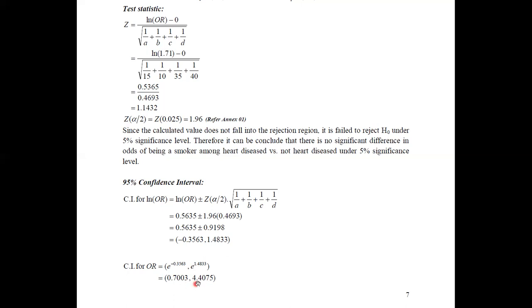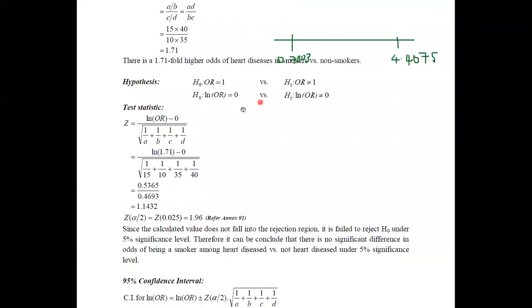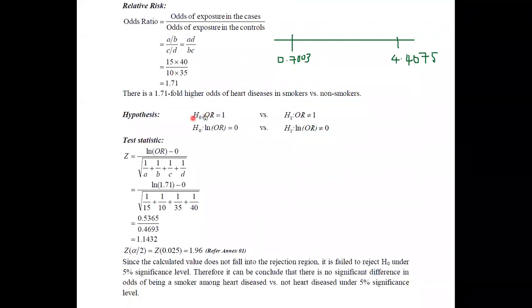Therefore, you can see that the confidence interval for the odds ratio is now equal to 0.7003 and 4.4075. Now, if you look at this region, the lower bound is 0.7003 and the upper bound is 4.4075. So far we have dealt with the natural logarithm of odds. But actually, the hypothesis we need to test is whether the odds ratio is equal to 1 or not. If you look at this region, you can see that the value 1 is included in this region.